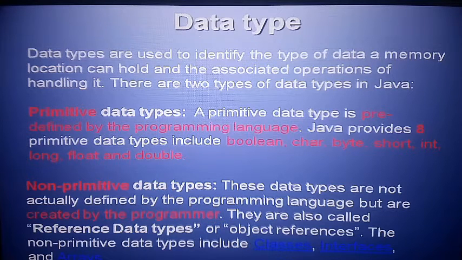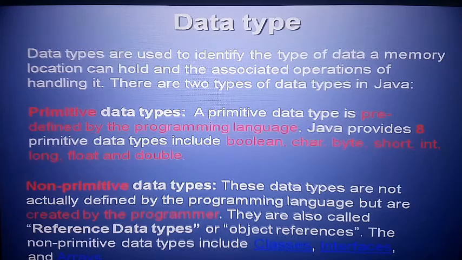Second, non-primitive data types. These data types are not actually defined by the programming language but created by the programmer. So this is user defined. They are also called reference data types, so the second name of non-primitive is reference data types, or object reference. Non-primitive data types include class, interface, array and string. This is not system defined, this is programmer defined.